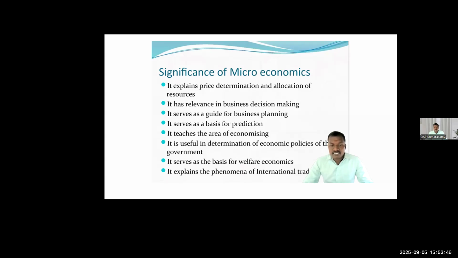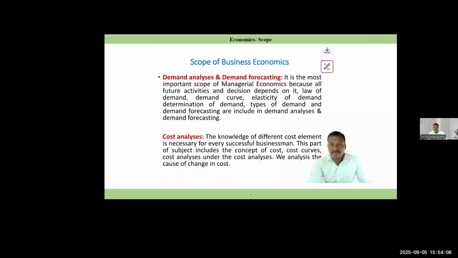Microeconomics teaches the art of economizing. It is very useful in determining the economic policy of the government. It is a basis for welfare economics. It explains phenomena of international trade. These are the significance of microeconomics.